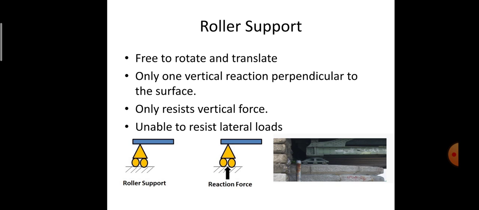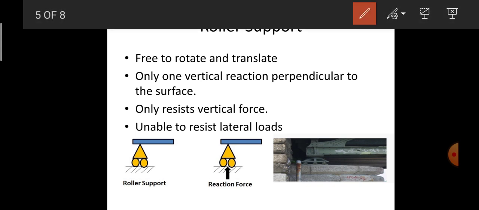So roller supports can be installed on any surface, whether it is truly horizontal or truly vertical, or also inclined. When we come to the reaction part, the roller support has only one reaction. This reaction will always act perpendicular to the surface and away from it. The reaction offered by the roller support is as shown in the figure here. This is the pictorial representation of the roller support.